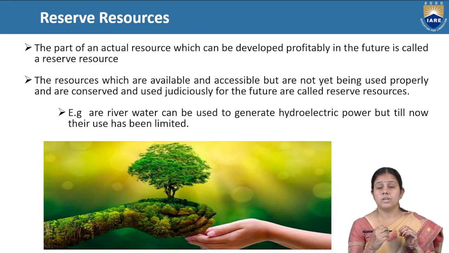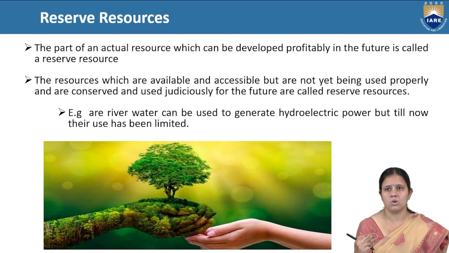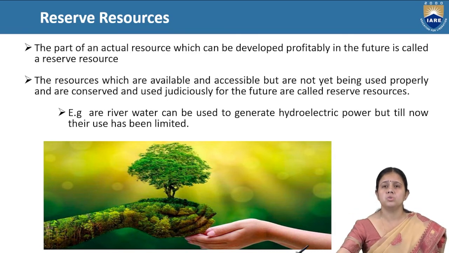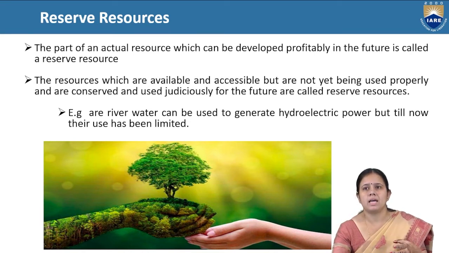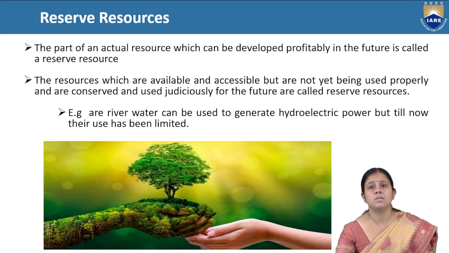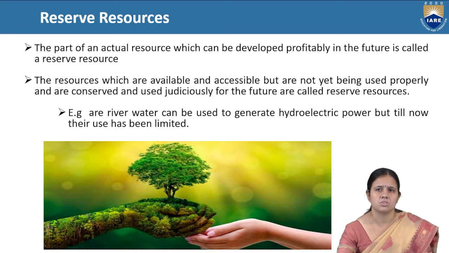Once we develop our technology in the coming future, we are going to use that reserve resource also. These resources, which are available and accessible but are not yet being properly used, and are conserved and used judiciously for the future, are called reserve resources.